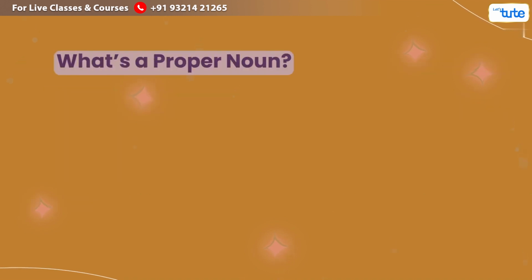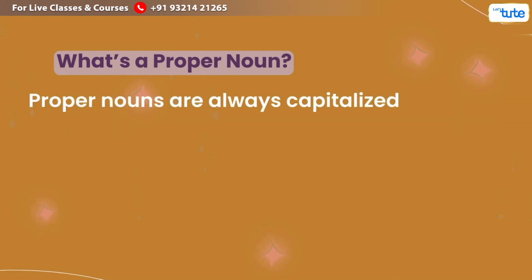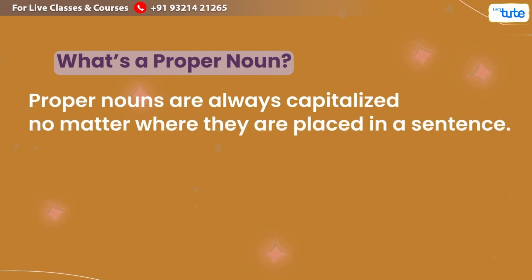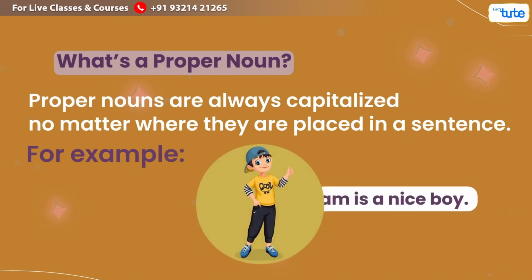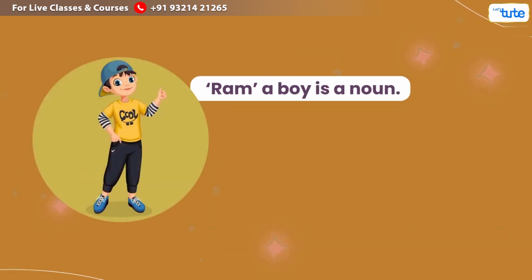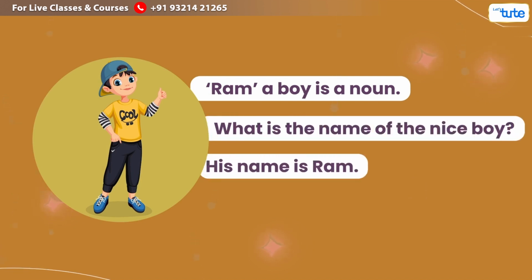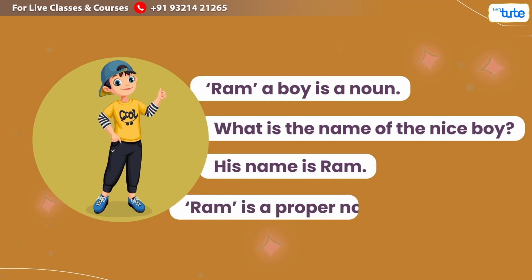What's a proper noun? Well, a noun that names a specific person, place or thing is called a proper noun. Proper nouns are always capitalized, no matter where they are placed in a sentence. For example, Ram is a nice boy. Here we know Ram, a boy, is a noun. What is the name of the nice boy? His name is Ram. Hence, Ram is a proper noun.